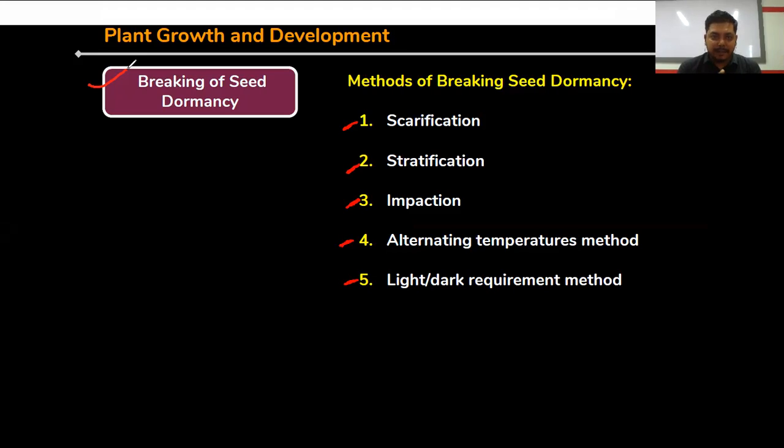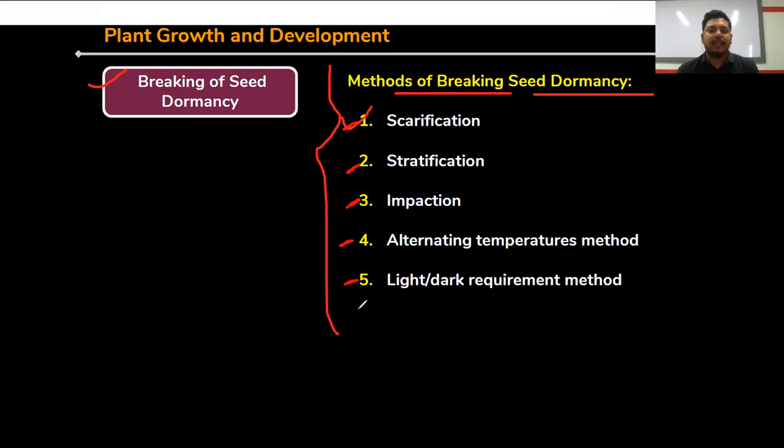So now we'll discuss the breaking of seed dormancy. How the seed dormancy undergoes the breaking process, through which they form the new plant. Clear? Methods of breaking the seed dormancy. First one is scarification. So these are the several methods, right?